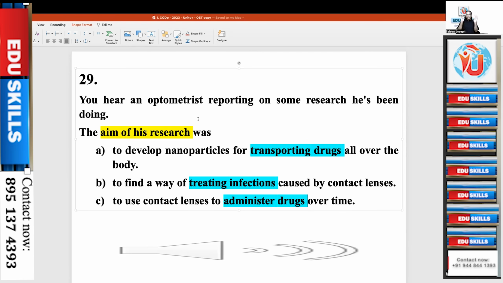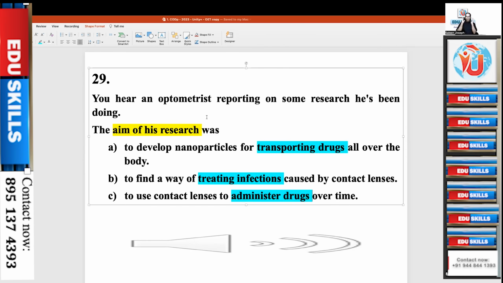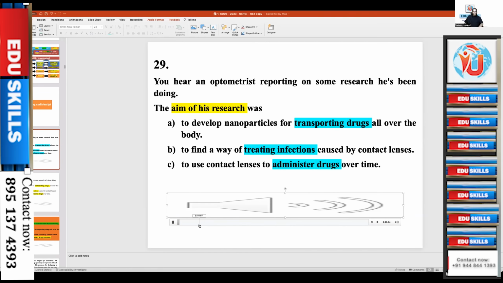The first method, first step, foreseeing. So as soon as this context says the optometrist is doing a research, you know he is going to do research on something related to the eye, the health of the eye. Eyes and eye health. Okay? So just listen. 29. You hear an optometrist reporting on some research he's been doing. Now read the question.